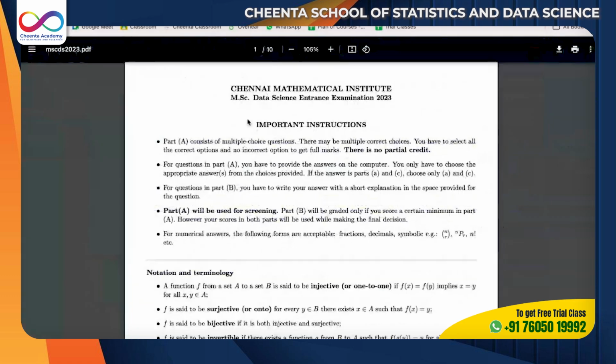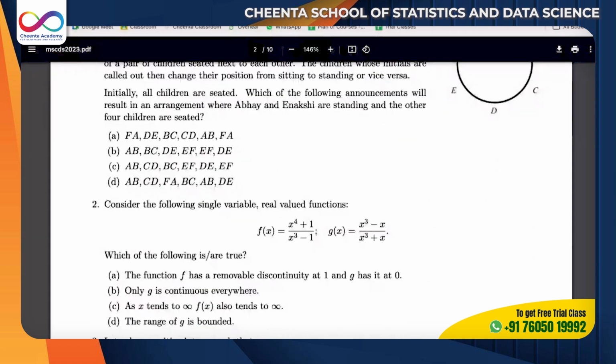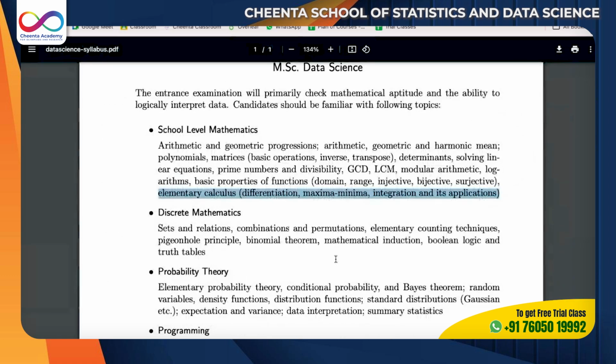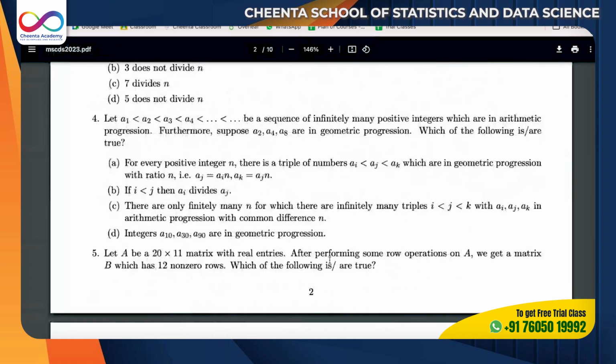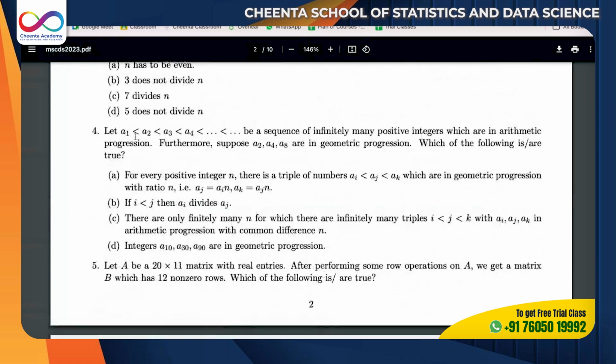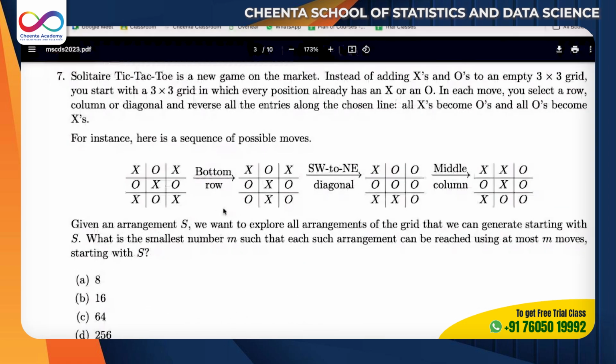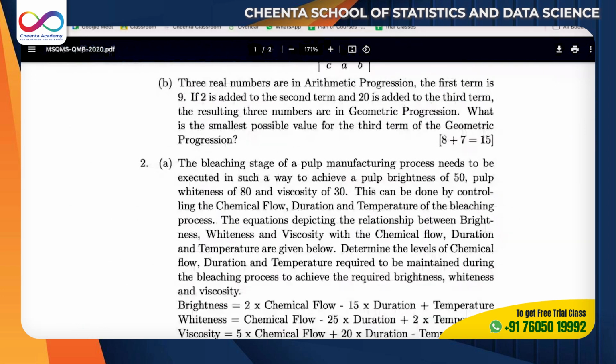Here you will see interesting questions. They are really beautiful questions, like the tic-tac-toe questions.